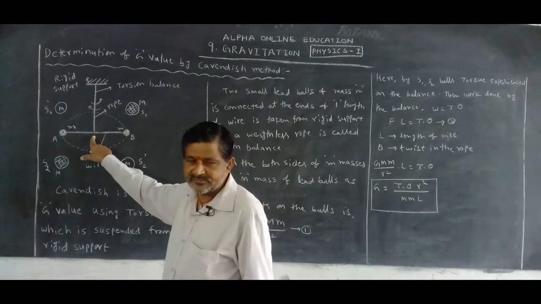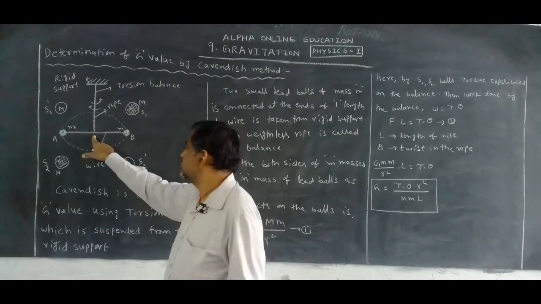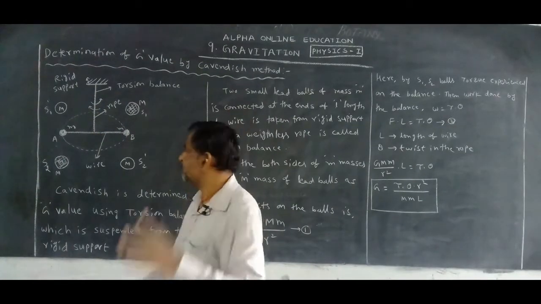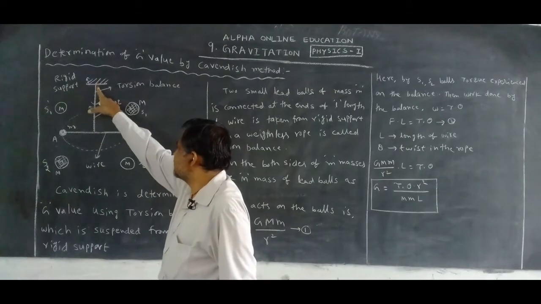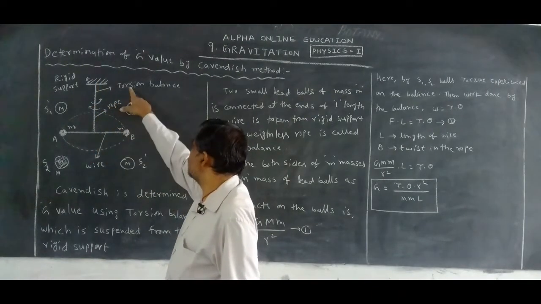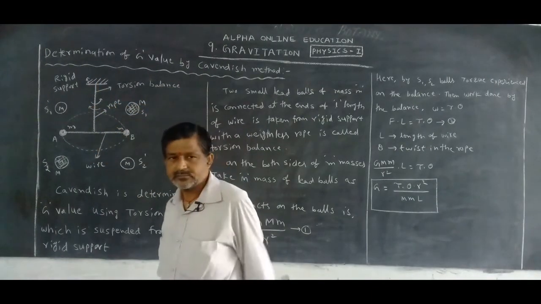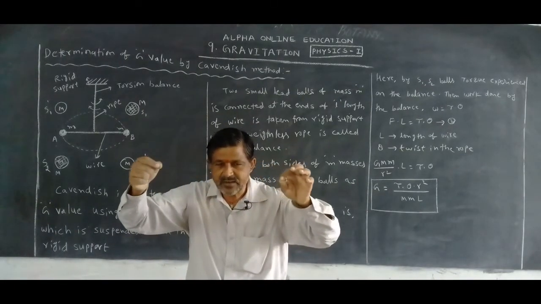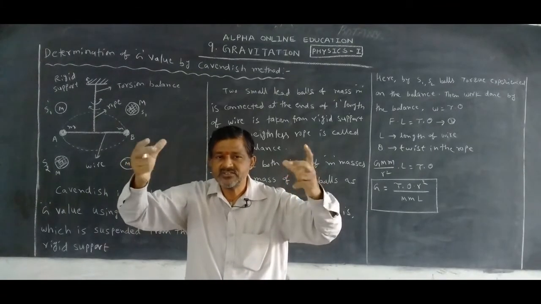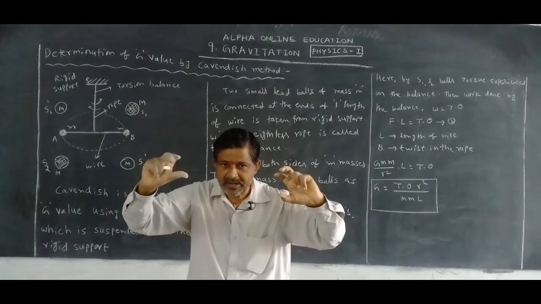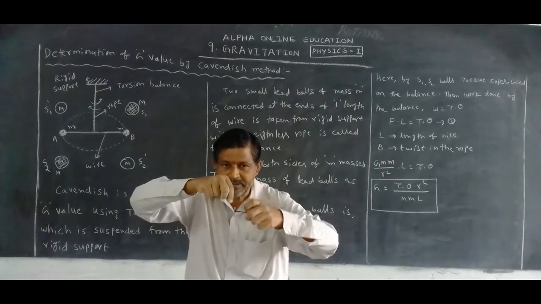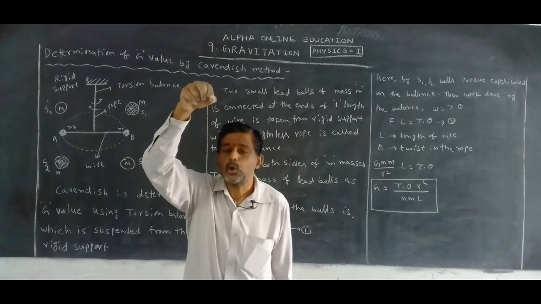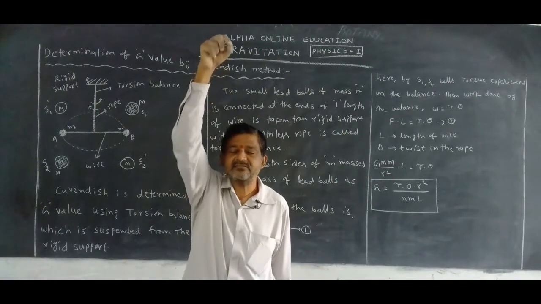From the middle of this wire or rod, one rope, which is also weightless, is connected and suspended from a rigid support. This is called a torsion balance. What is the torsion balance? A weightless wire or a bar with small lead balls connected at the ends, and from the middle of this rod one weightless rope is taken from the rigid support.